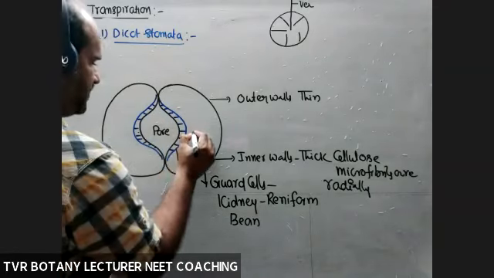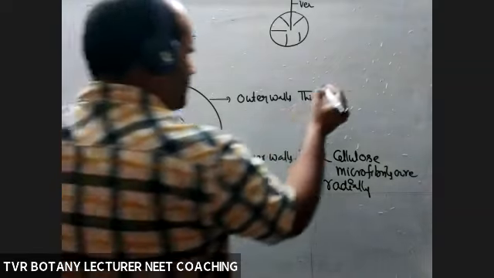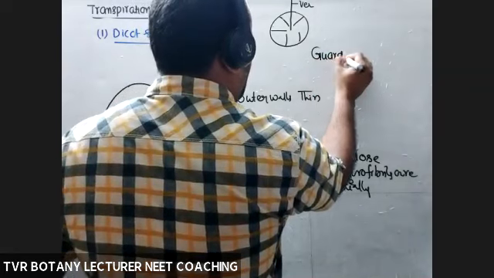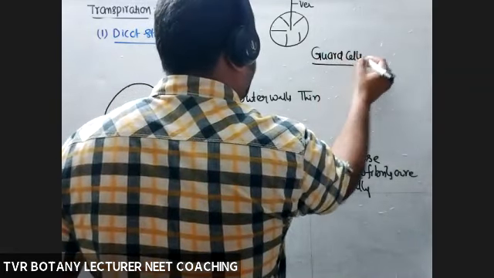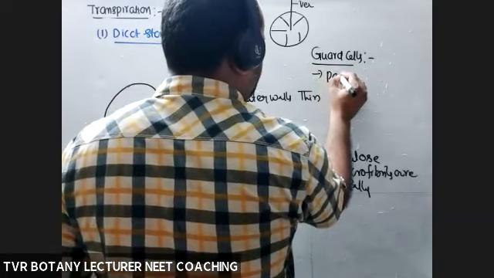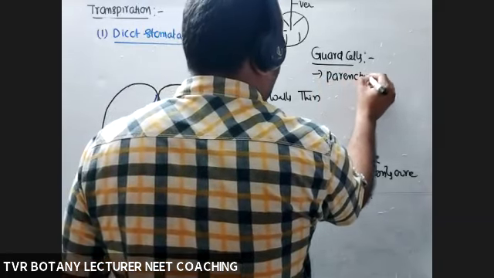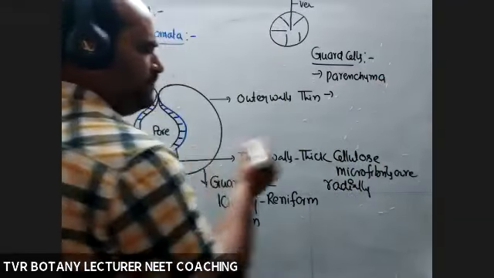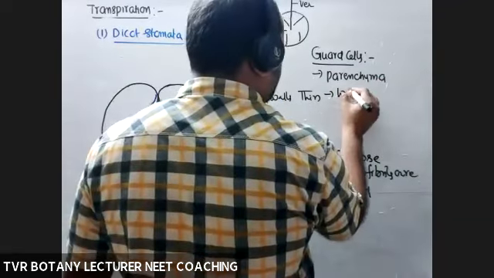The guard cells also have chloroplasts. They are parenchymatous cells. Parenchyma is well known to you, a fundamental tissue, with chloroplasts.